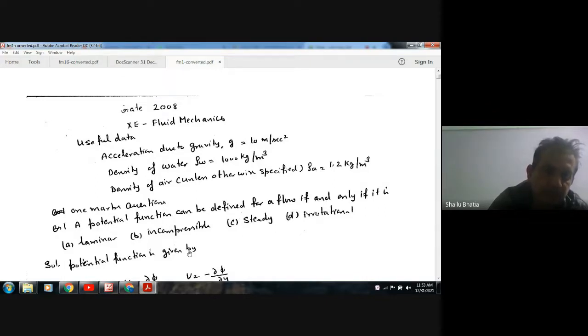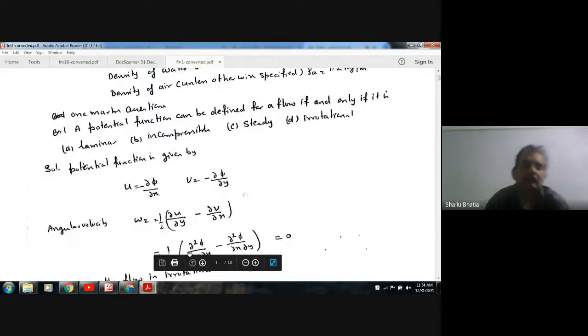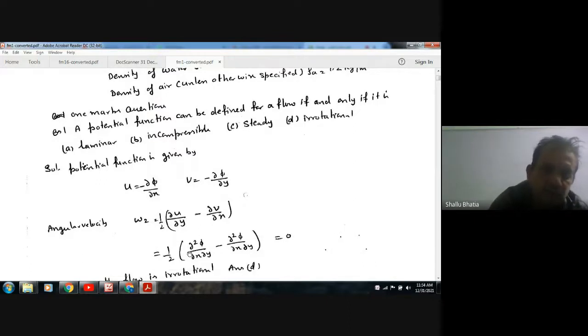Question one: the potential function can be defined for a flow if and only if it is A laminar, B incompressible, C steady, D irrotational. Now the potential function in terms of velocity in x direction and y direction is given as u is equal to minus ∂φ by ∂x, v is equal to minus ∂φ by ∂y. And the angular velocity in z direction in two dimensional flow is 1 by 2 of ∂v by ∂x minus ∂u by ∂y.